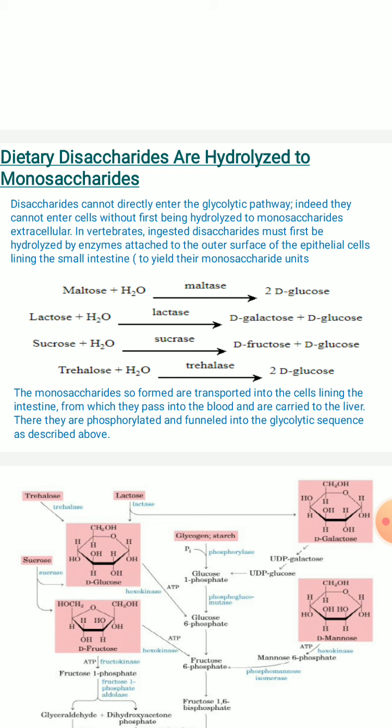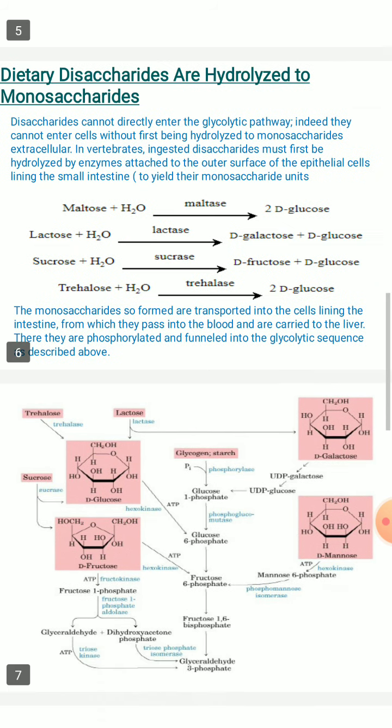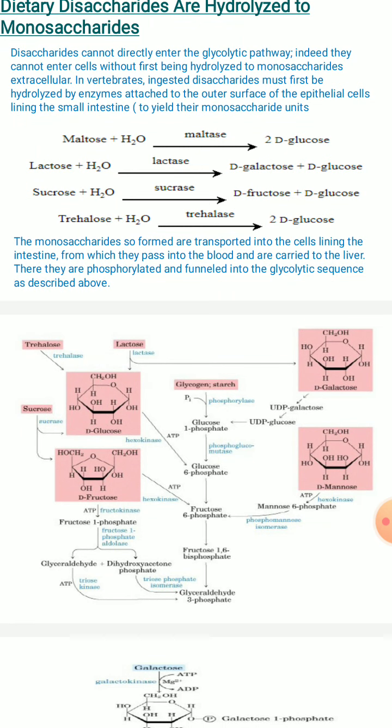As such we can observe examples like maltose, which is hydrolyzed with the help of the enzyme maltase, and it gives you two glucose molecules, of course. So two glucose units will be formed, whereas lactose is acted upon by the enzyme lactase, and it gives you galactose plus glucose, whereas sucrose also undergoes hydrolysis in the presence of the enzyme sucrase. It forms two monosaccharide units, that is D-fructose and D-glucose. Similarly, we can also observe trehalose, which is acted upon by the enzyme trehalase, which gives you two glucose units or two glucose moieties.